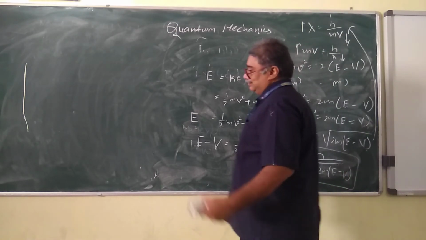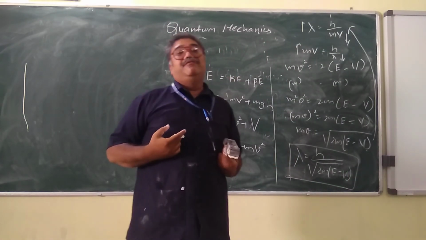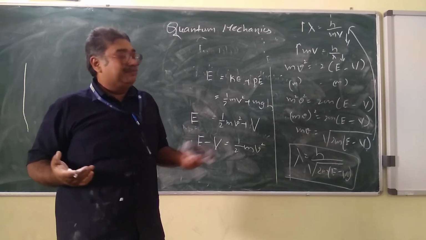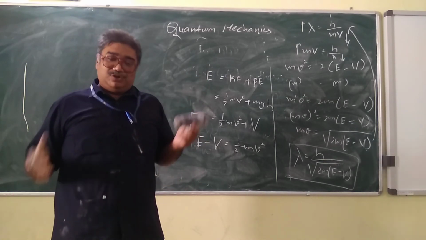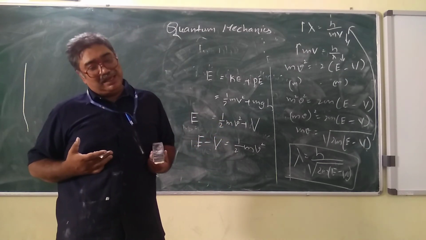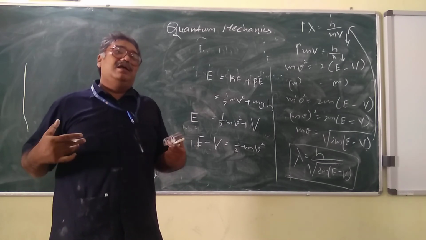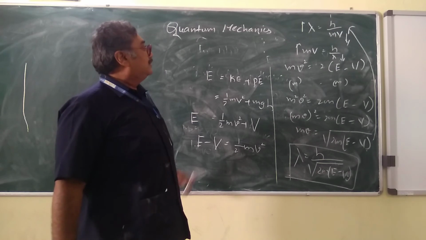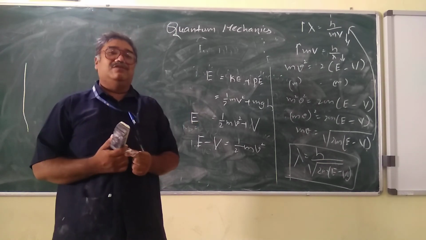Which implies that even I can behave like a wave, or a wave can also behave like a particle. This is the concept of the de Broglie wavelength. So matter like you and me can also behave like a wave. Is that clear? So these are the fundamentals of quantum principles.